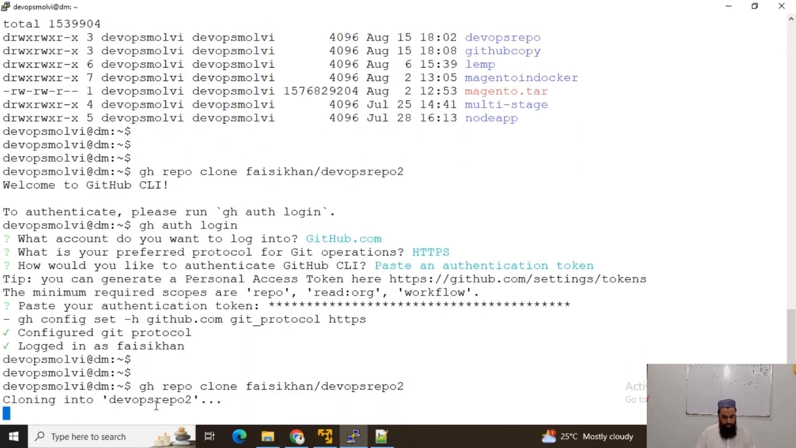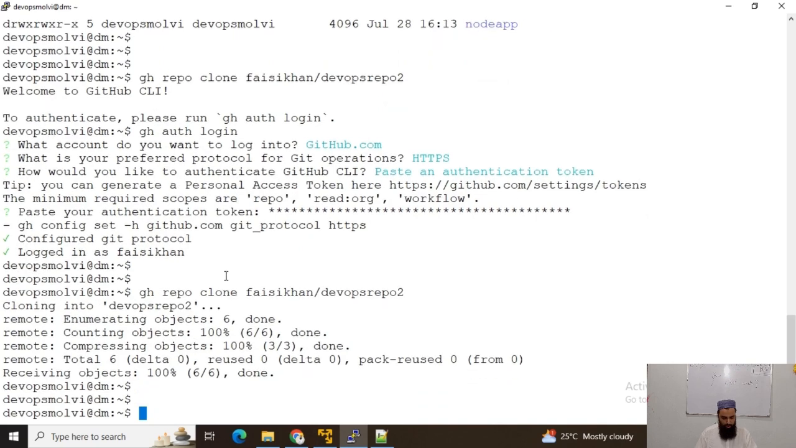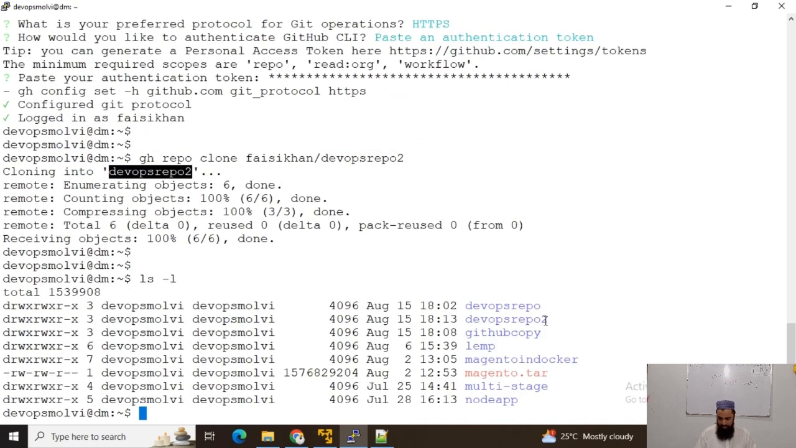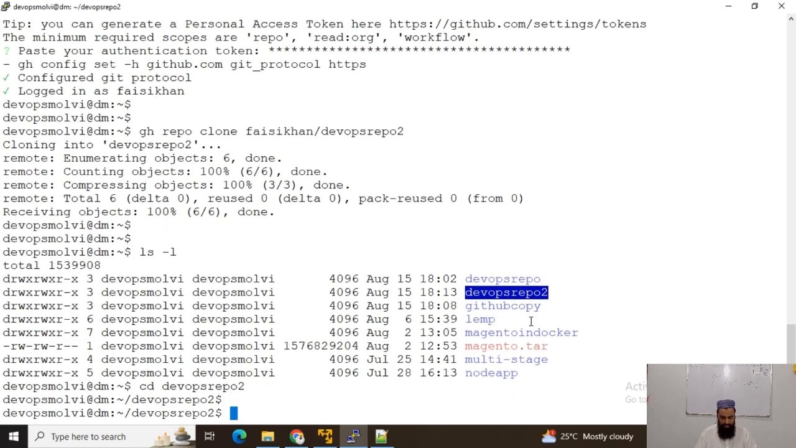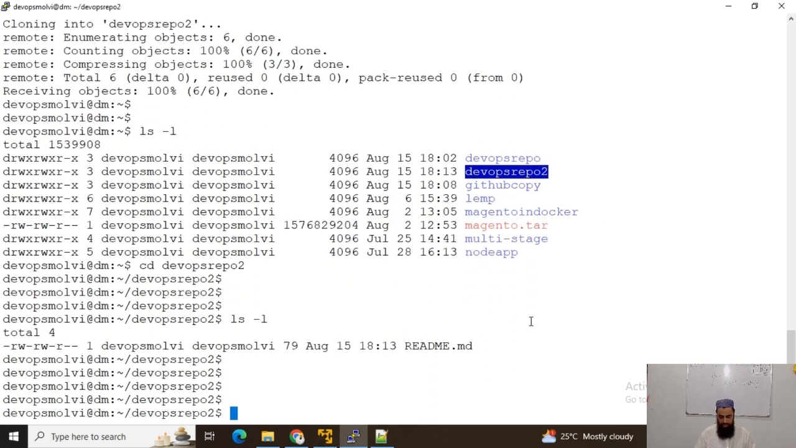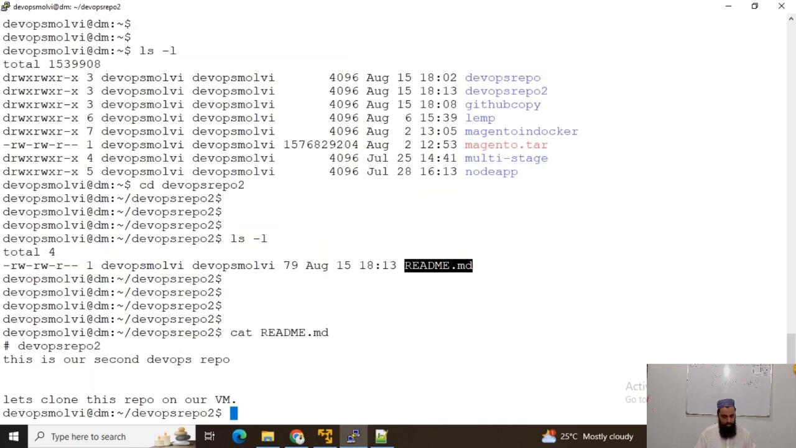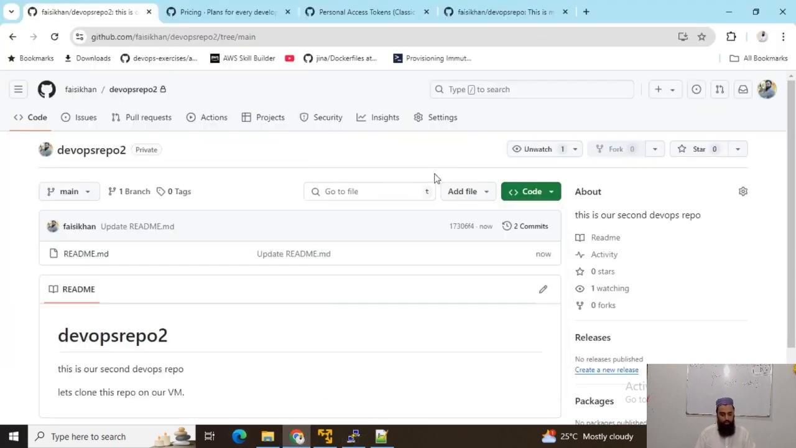cloning into DevOps repo 2. So we have this DevOps repo 2 folder here, ls -l, you can see here, cd DevOps repo, and it should have only one readme file. And let's clone this repo on our VM. So that's how, guys, we can clone using GitHub Git operations, and this is the practice to clone repositories on your VM, and that's how we can create repositories on our GitHub account.